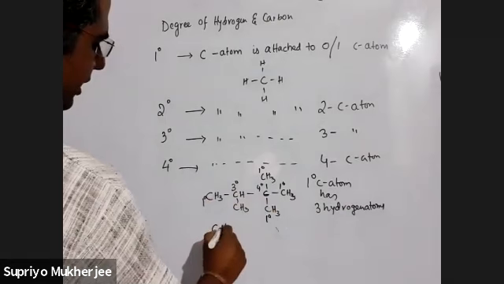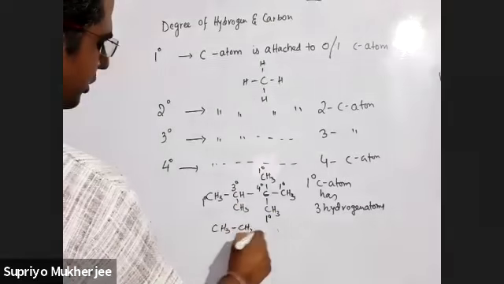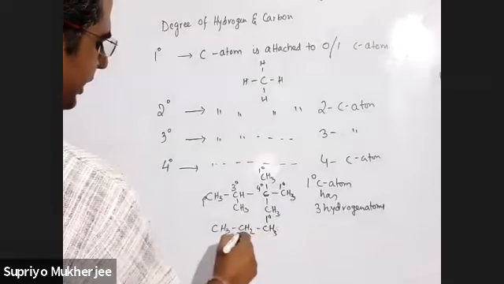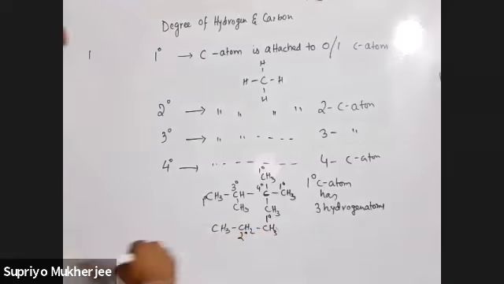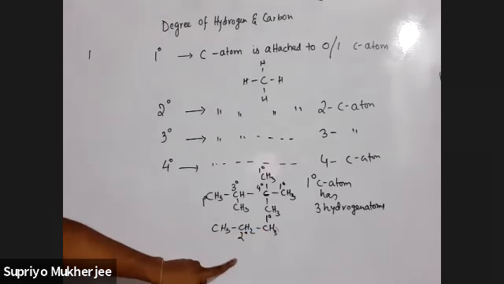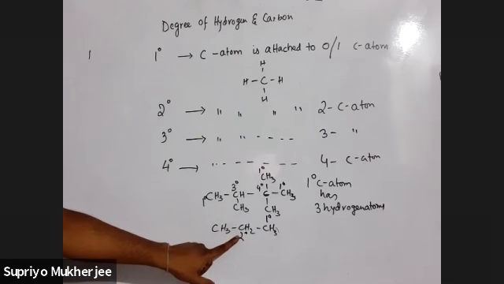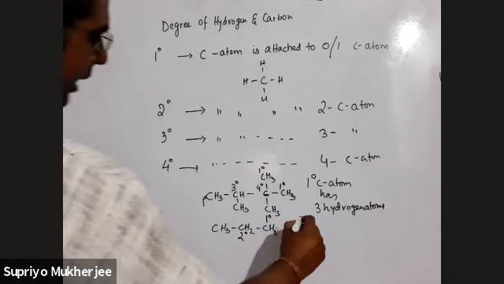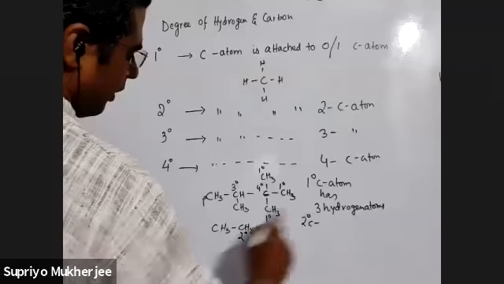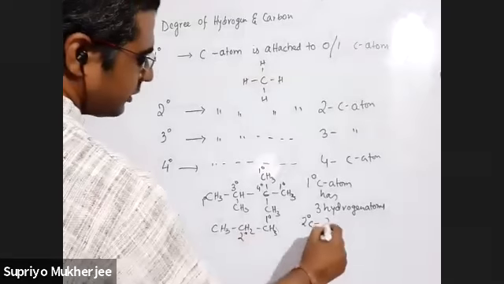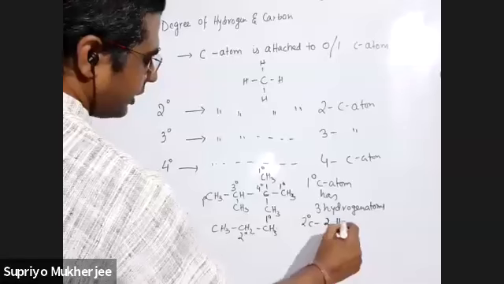You can take this example, CH3, CH2, CH3. Here you can see this carbon is 2 degree because it is attached to 2 carbon atoms. So a 2 degree carbon atom always has 2 hydrogen atoms.